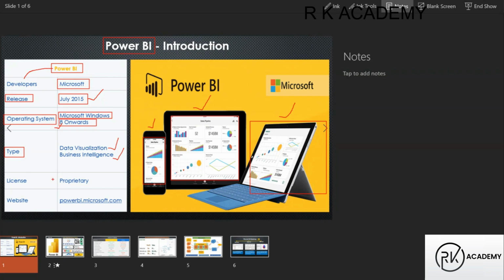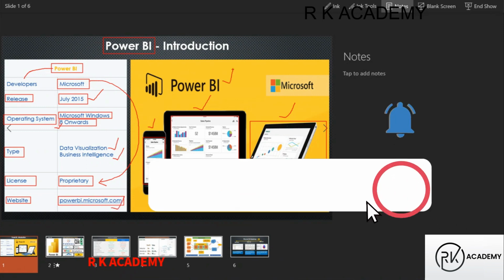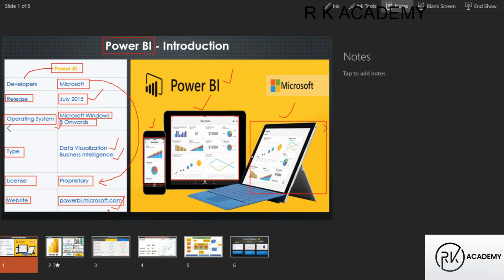Is it clear, guys? Will it be available free of cost? No, it is a licensed version, guys. It is proprietary, which means owner. Who is the owner of this software? Who developed it? Microsoft, right? So the owner is Microsoft. What is the official website to download and install this software? powerbi.onmicrosoft.com is the official website. To download this Power BI software and work on it, we have to go to this website, guys.